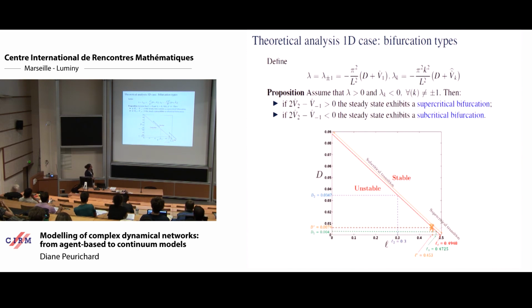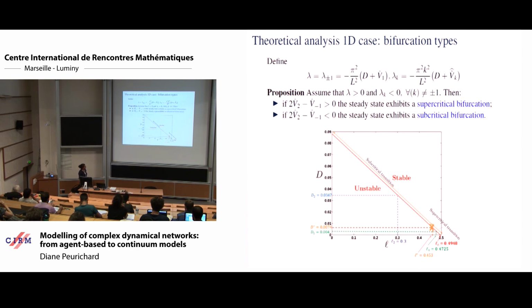So if D increases, then we are more probably stable. And also, if the size of the spring is larger, then the cells can be everywhere. And if it's a small spring, then you have more probability to create local aggregates of cells. This is what we can read here on this diagram.